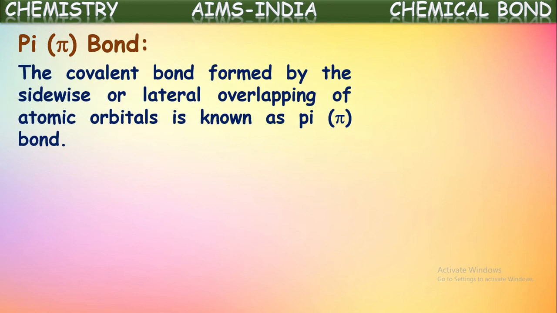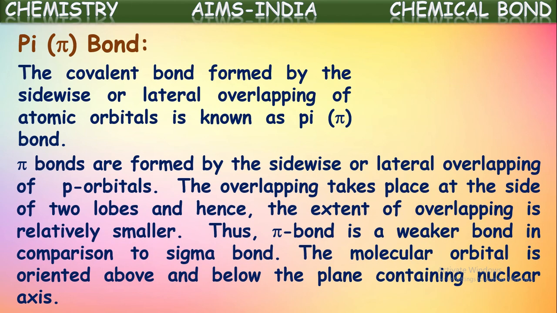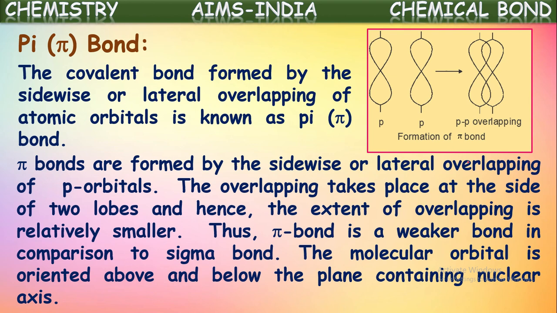The covalent bond formed by the sideways overlapping or lateral overlapping of atomic orbitals is known as a pi bond. See, in the earlier case, in sigma bond formation, atomic orbitals overlapped on their axis of nuclei. In another way also a covalent bond may be formed. In that, atomic orbitals overlap lateral to lateral, means they overlap sideways to their axis of nuclei. They are overlapping sideways here and here. So the covalent bond formed is called a pi bond.